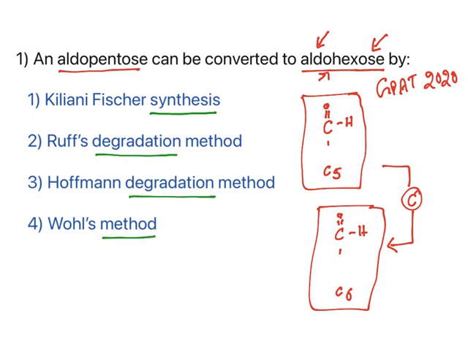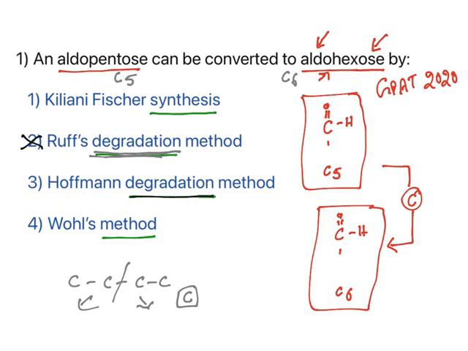Now let me explain one thing. Imagine you don't know anything about the question and answer. Still, you can answer this question. Look at the options. What does this second option say? It is Ruff degradation. What do you mean by degradation? Degradation means you have a long chain compound and you are breaking it up. When you break it up, what happens? You will generate lower-carbon-number molecules. What is the question? You need to convert C5 to C6. It says degradation, so this will not give you the answer.